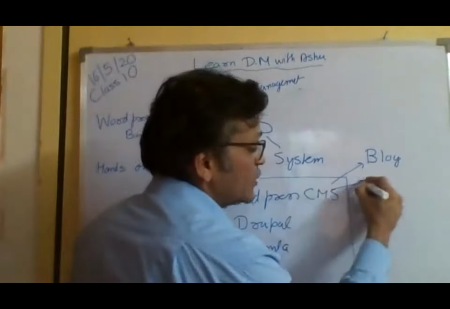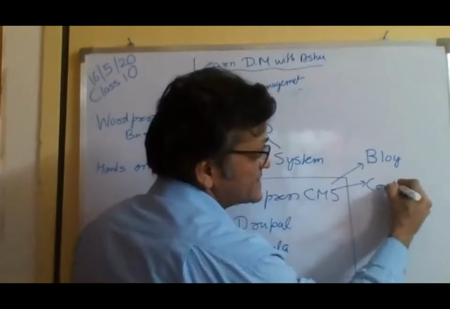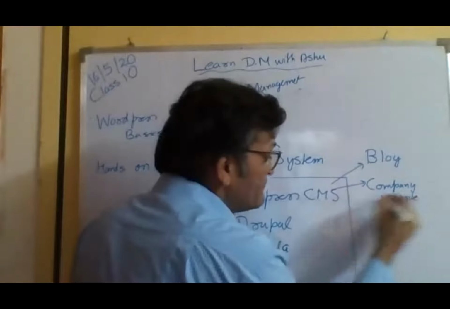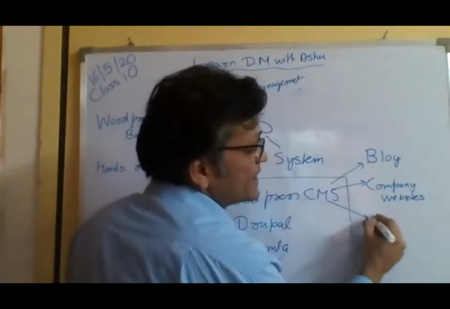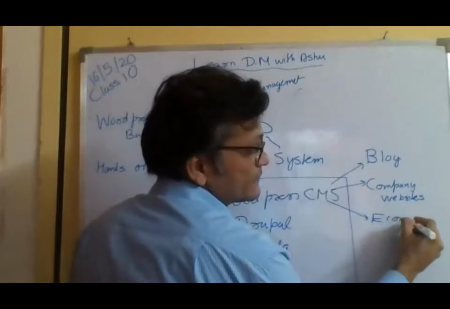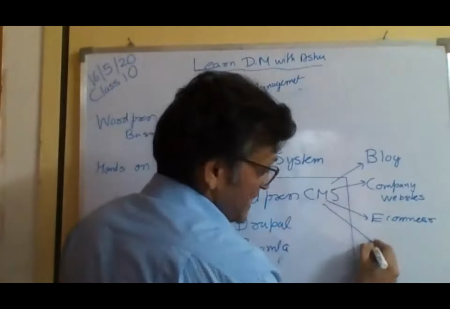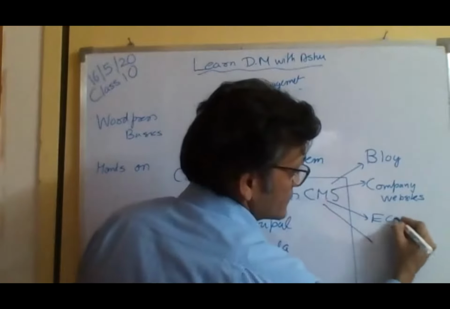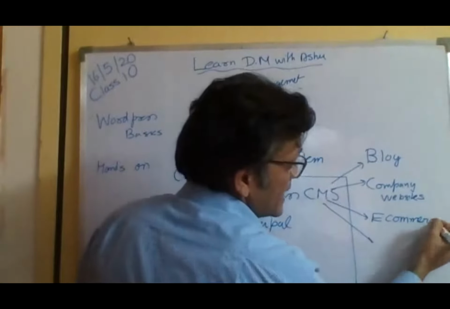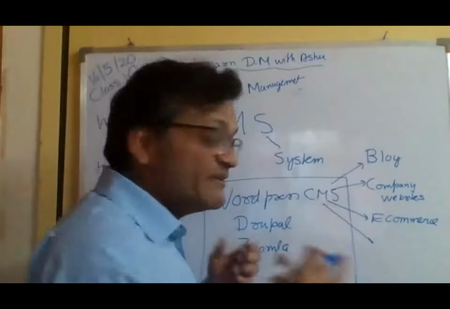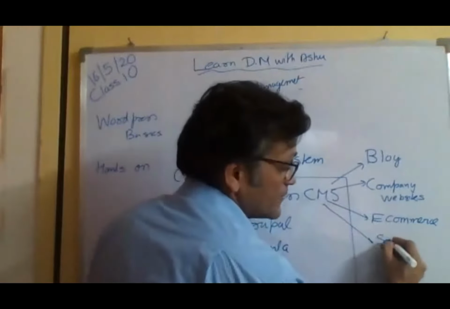Using WordPress, a lot of people create company websites and even e-commerce websites. And there are other ways by which you can modify the WordPress CMS to even create a social network.